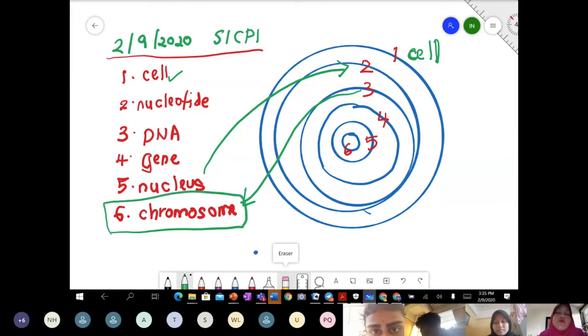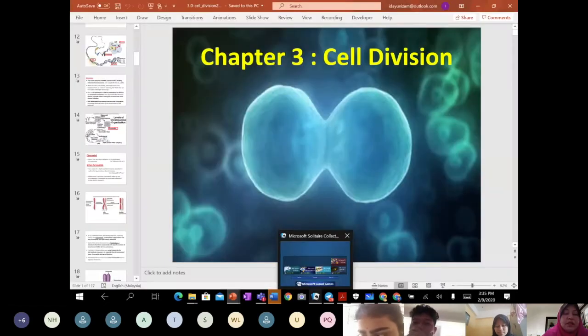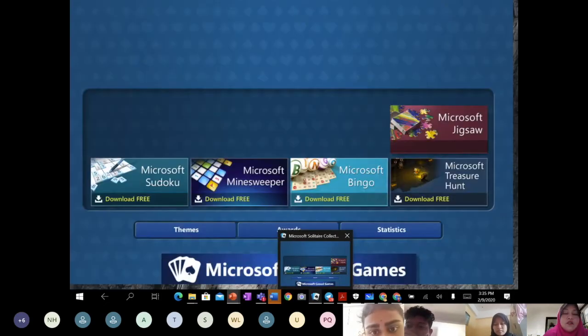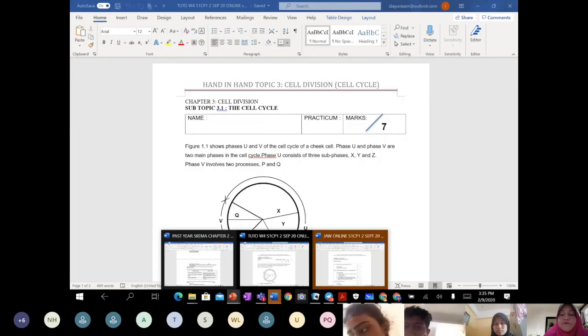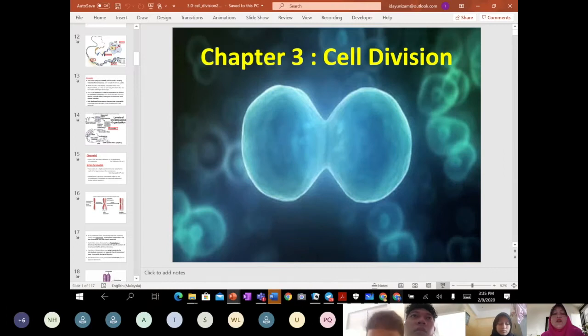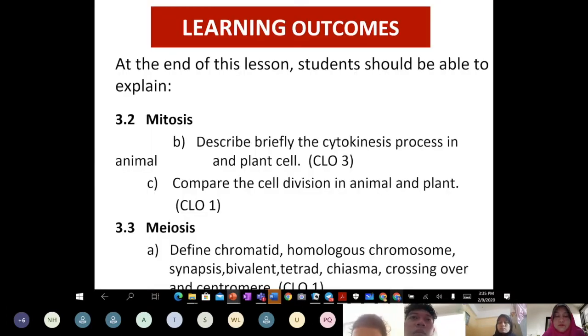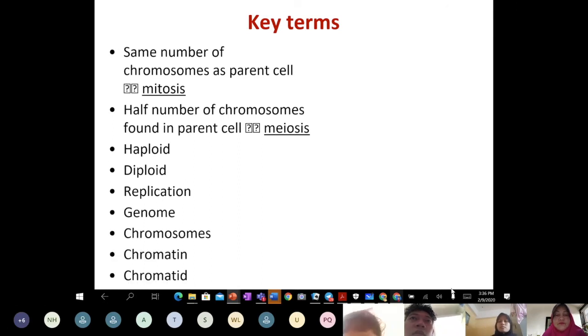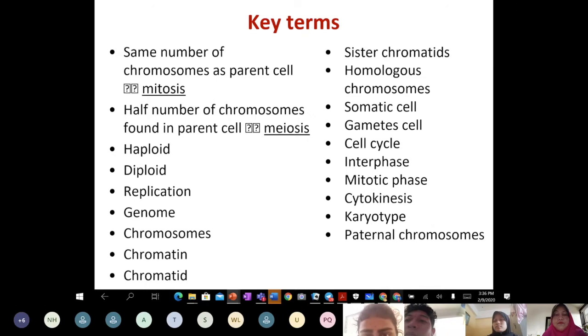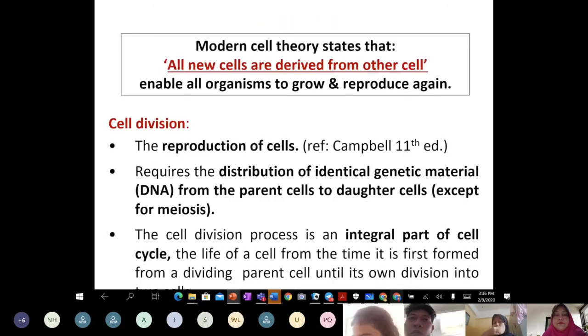The behavior of chromosome. When we open up the chromosome itself, you can refer to your notes in class.